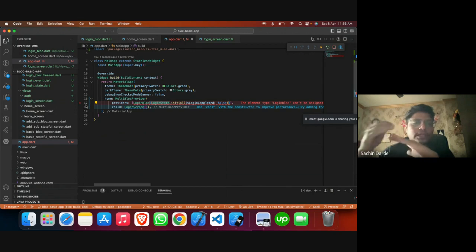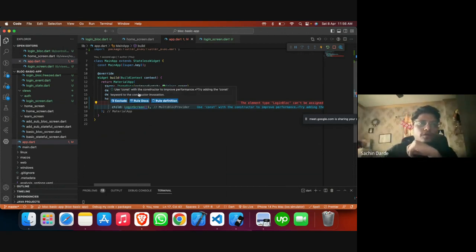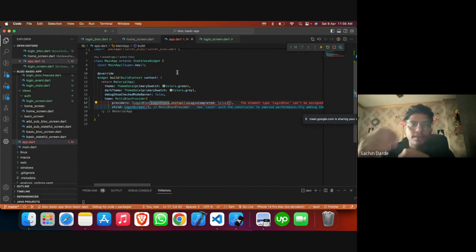So why we can use it, and when we should not use it. For every block, we should not use this multi-block provider. You can find it where the official block is. The advantage of having it is to have access to any block from anywhere, but it comes with the demerit of activating all those blocks in one go. You can also restrict initializing a particular block to a particular screen. So this is not always a good situation or always good practice to begin with.